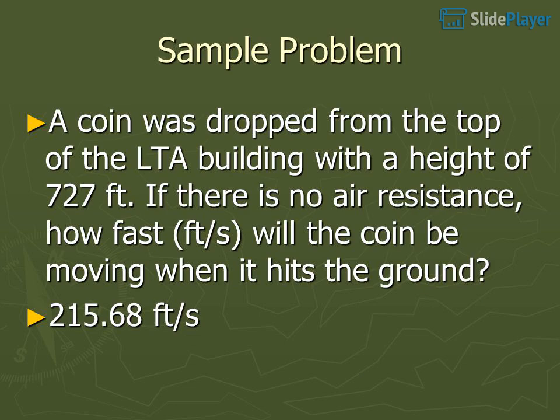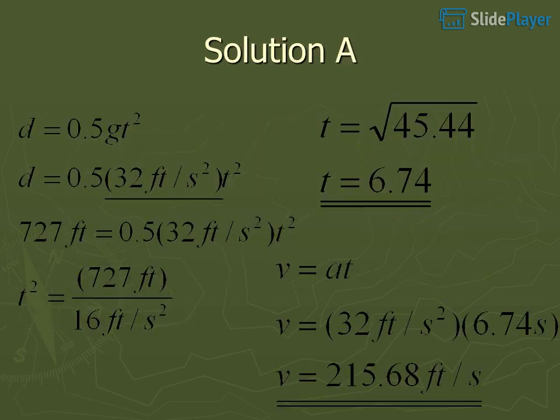Sample problem. A coin was dropped from the top of the LTA building with a height of 727 feet. If there is no air resistance, how fast, in feet per second, will the coin be moving when it hits the ground? 215.68 feet per second. Solution.